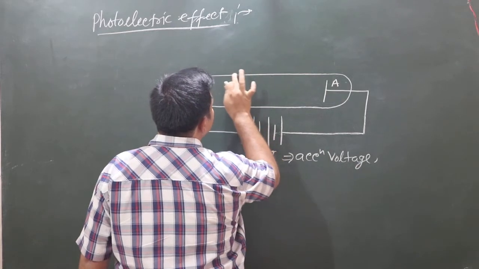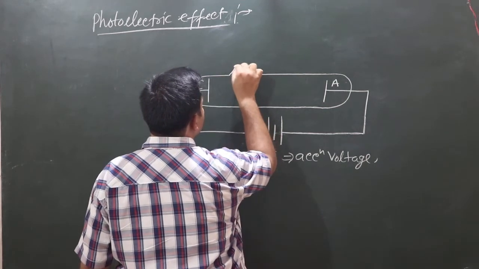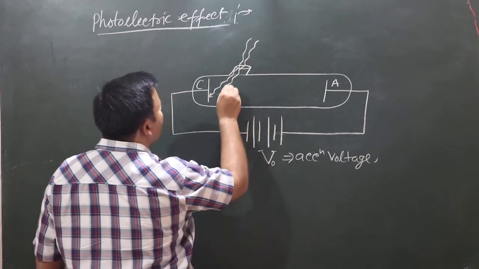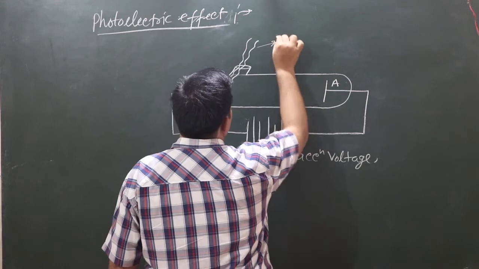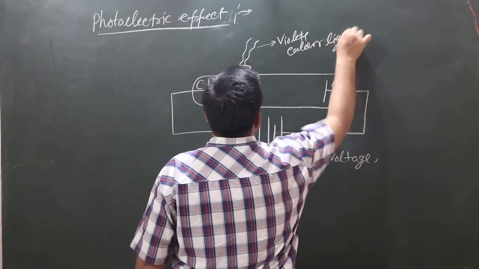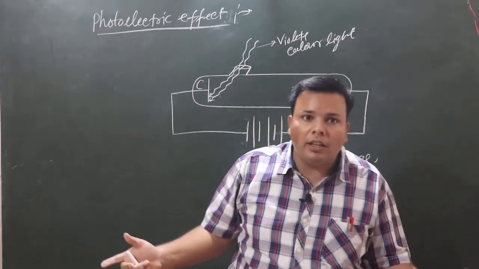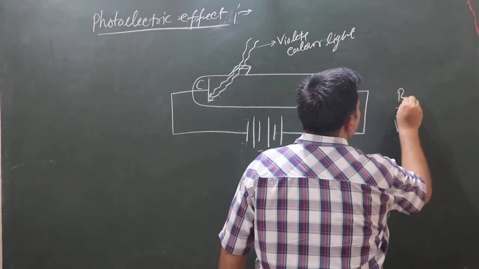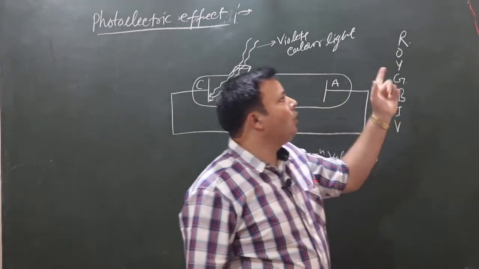Here is a quartz window. This window will transmit only light which has violet color, because we know white light has 7 colors, VIBGYOR: violet, indigo, blue, green, yellow, orange and red.